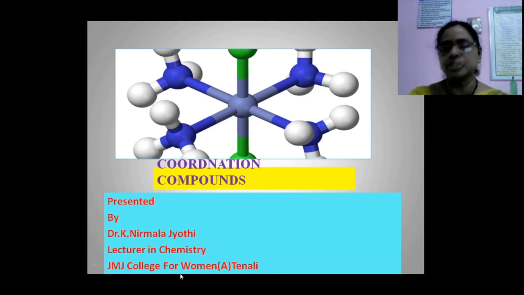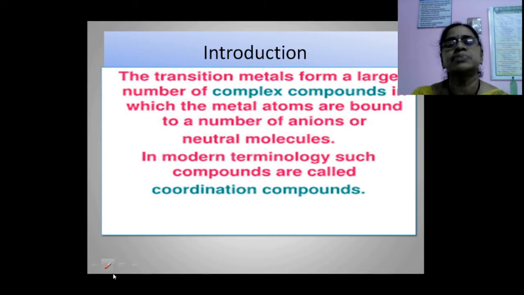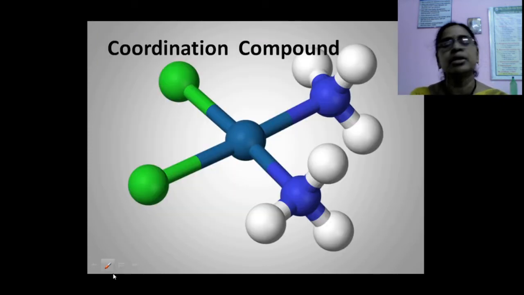Today I am going to discuss coordination compounds. First we discuss what a coordination compound is. The transition metals form a large number of complex compounds in which the metal atoms are bound to a number of anions or neutral molecules. In modern terminology, such compounds are called coordination compounds.